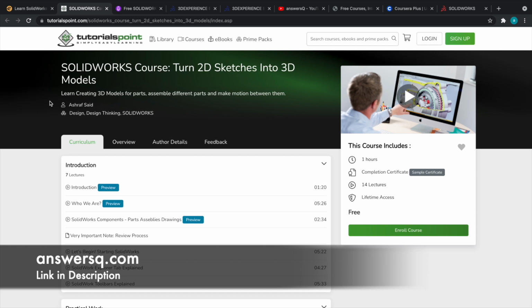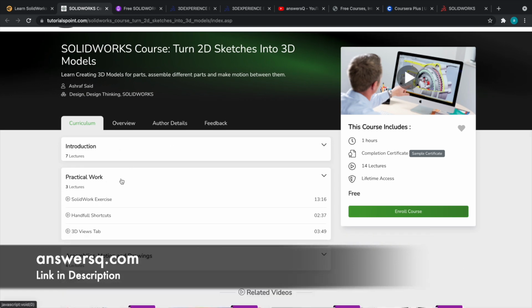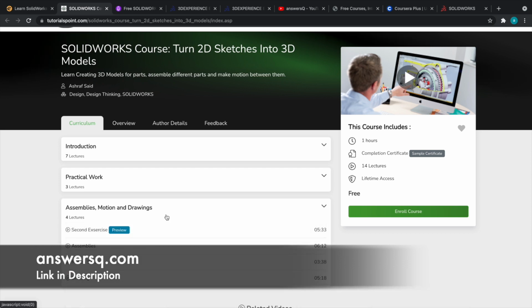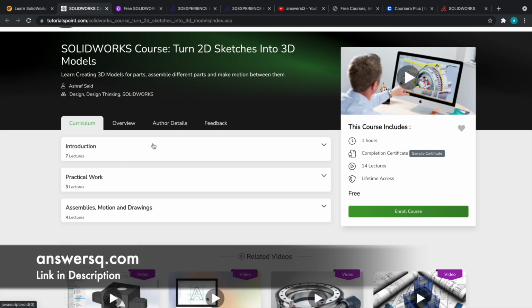So you can know what you will learn from the course title itself. You will learn about making 3D models, and it is a very good feature to learn. And here you can see what are things that will be covered. So introduction section, practical work section, and then you have assemblies, motion and drawing section. Under that you have 4 lectures, and under practical work you have 3 lectures, and you can also see what are those lectures as well.